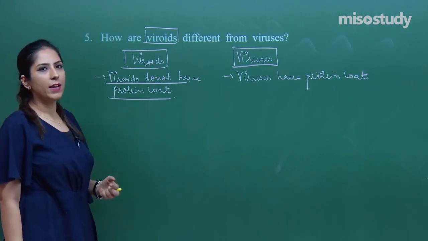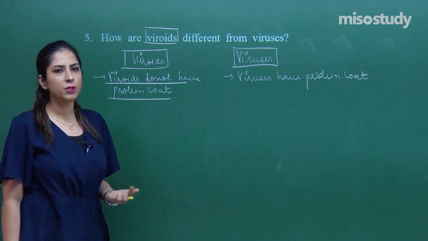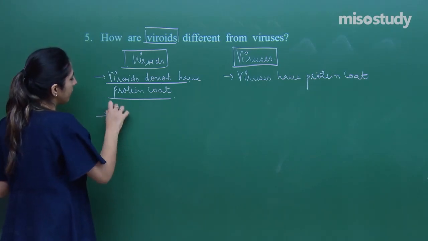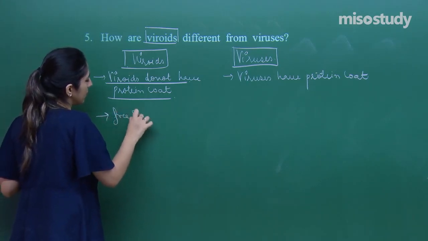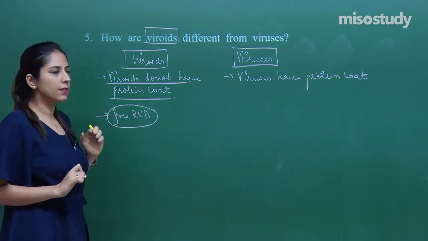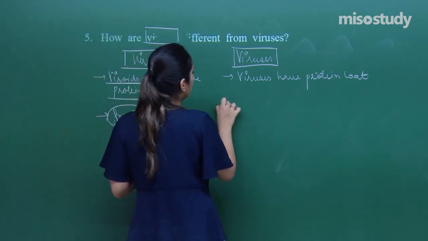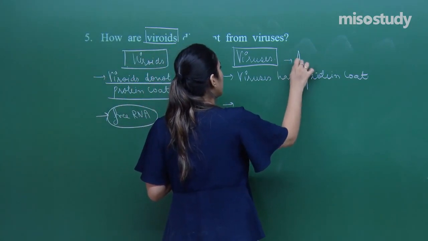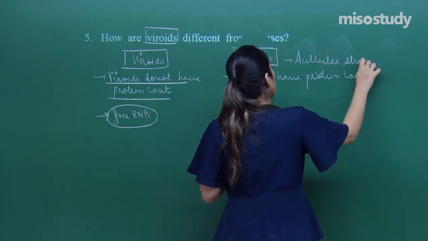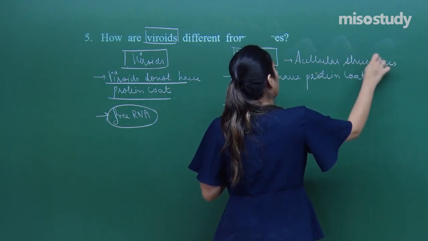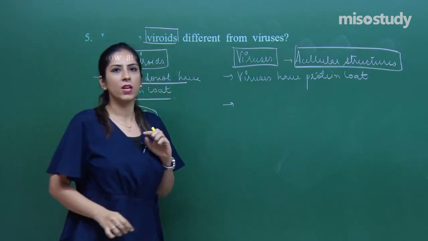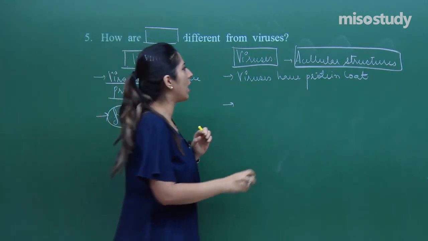To talk about viroids, the genetic material is present, and in this case free RNA acts as the genetic material, right? Whereas viruses are called acellular structures, and one more thing, viruses are the connecting link between living and non-living.